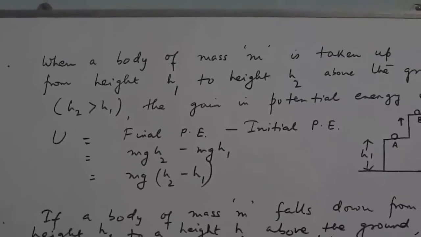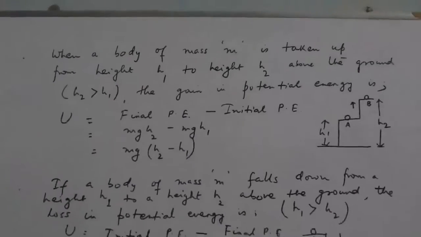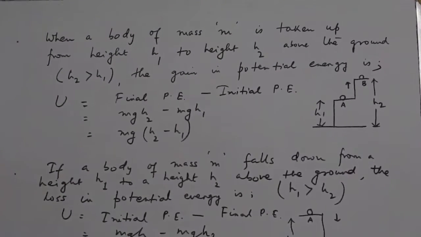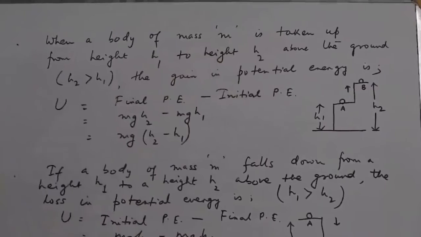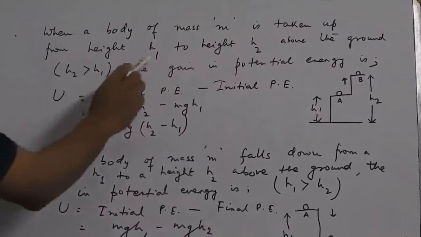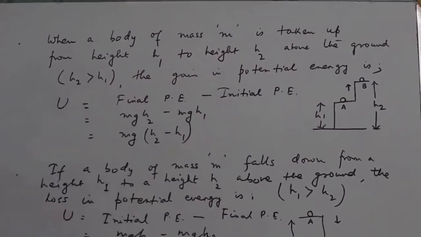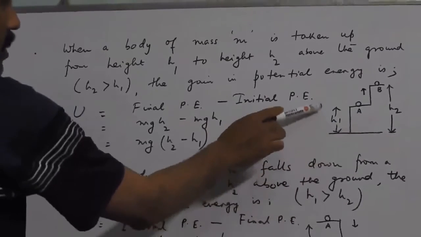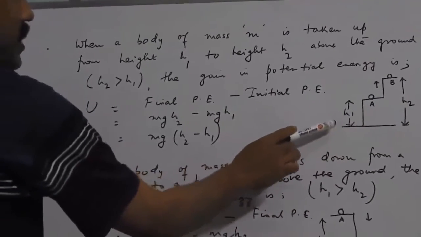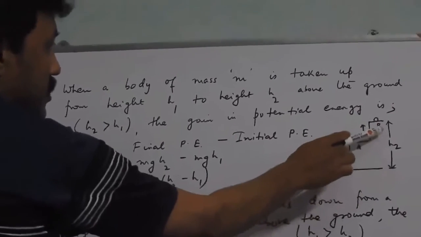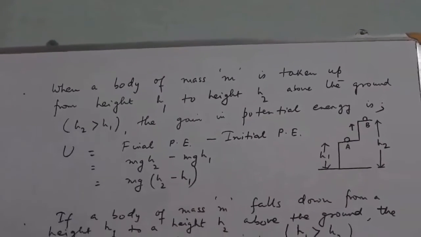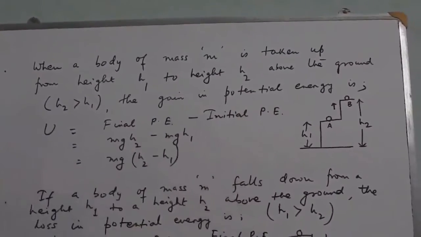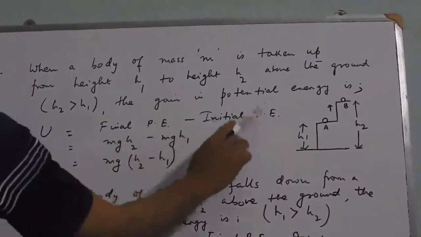As we have already obtained a formula for the gravitational potential energy U, that is mgh. So, if a body of mass m is taken up from height h1 to height h2 above the ground. Suppose the body was initially at the point A at some height h1 above the ground, and the body has been taken to the height h2 and its new position is position B. Then it has gained some amount of potential energy, and the gain in potential energy will be the final potential energy minus the initial potential energy.